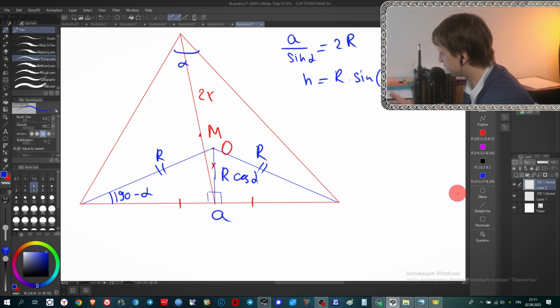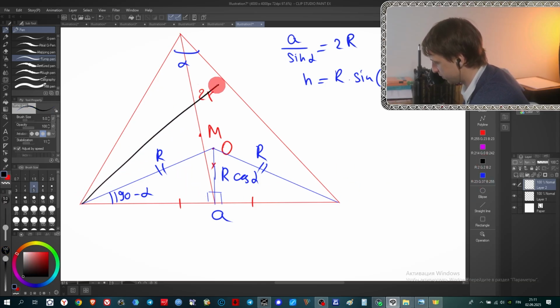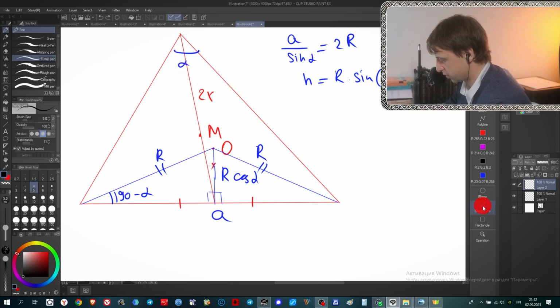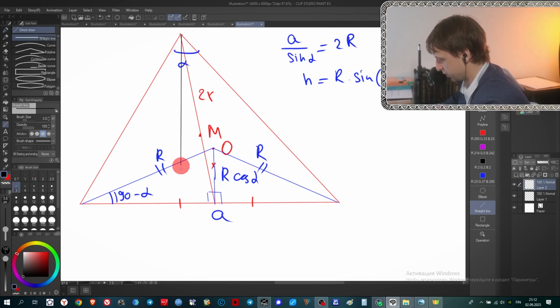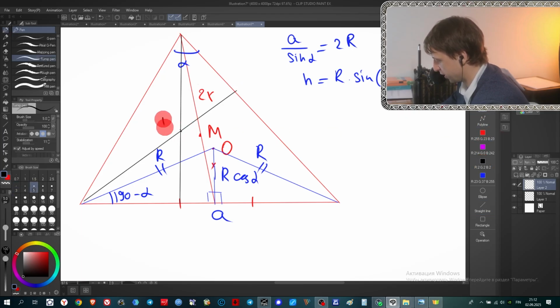Obviously we don't need to draw all 3 altitudes in most cases, because 2 altitudes intersect at one point, and it's enough to define the position of H. So let's draw 2 altitudes here, maybe this one and this one. H is located at this point. So H is here, and O is here. We need to show that these 3 points are on the same line.